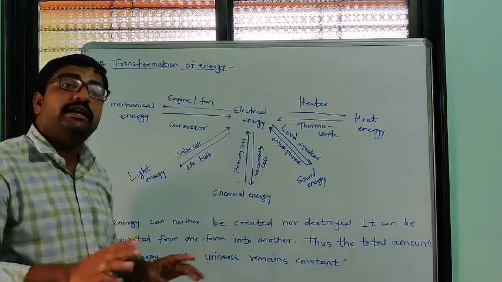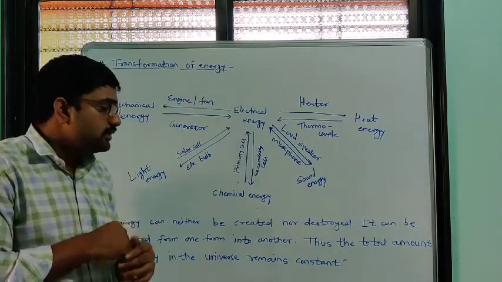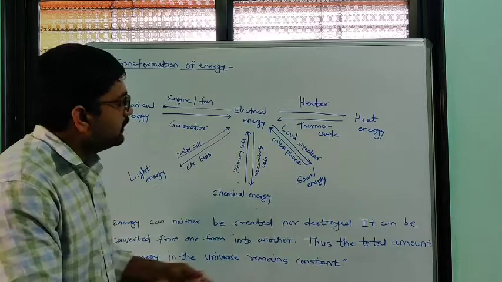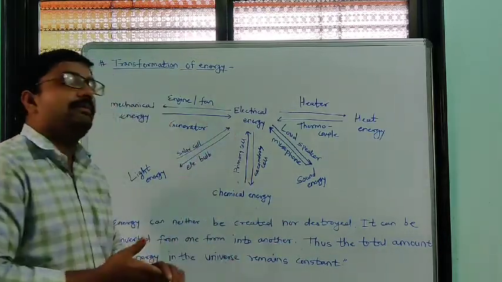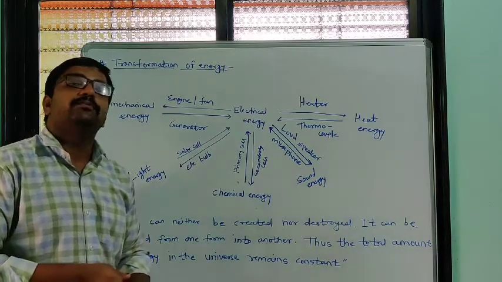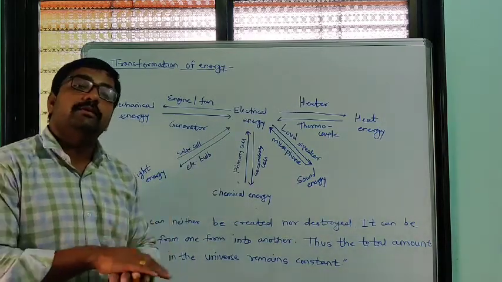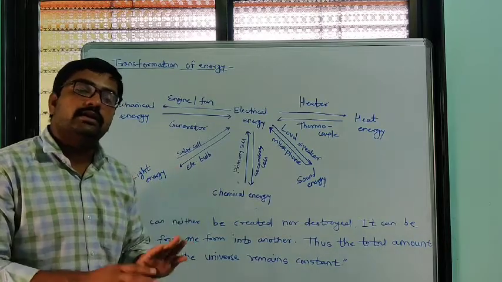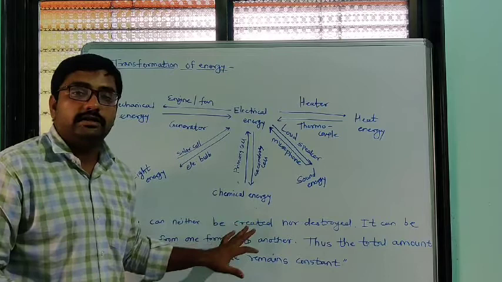Energy can neither be created nor destroyed, but we can change it from one form to another. Thus, the total amount of energy in the universe remains constant. Whatever the total amount of energy of the universe, it remains constant. This is the statement of the law of conservation of energy.